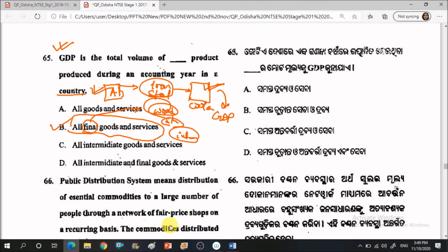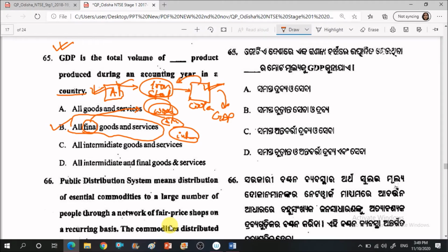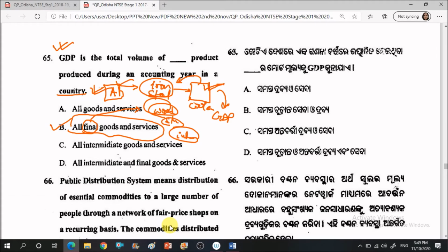Why? Because double payment will be there, right? So first he has produced it, so they have also paid for it. Then again if we are counting it, it will count the amount to be double. For this iron and steel, the amount will be calculated doubly, here once and there once. Okay, so that is why all the final goods and services, right?